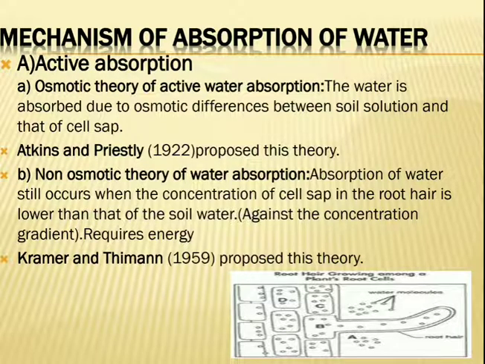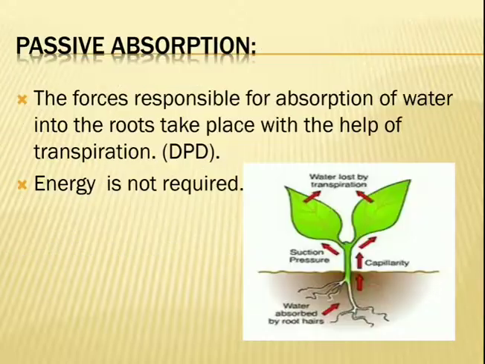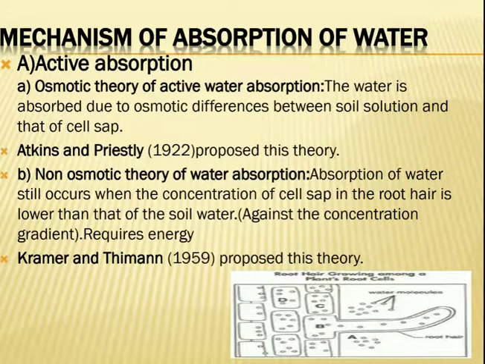Now the next topic is the mechanism of absorption of water. There are two methods of absorption of water. This is also an important topic in the water plant relation chapter. So there are two methods of absorption of water: active absorption and passive absorption. The first one is active absorption.